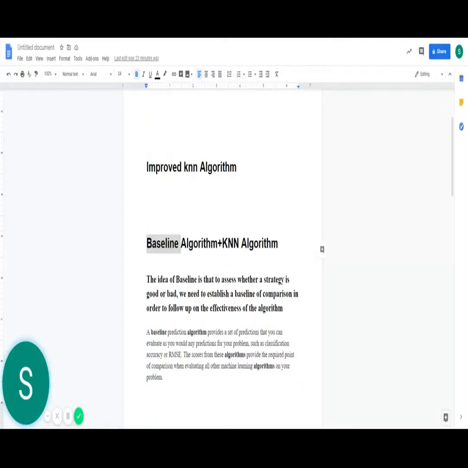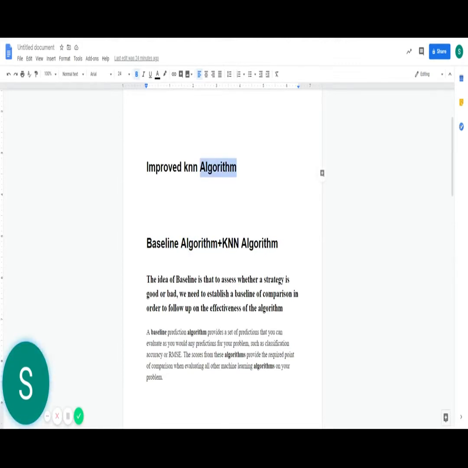After understanding what the KNN algorithm is, let's understand what the improved KNN algorithm is. Basically, the improved KNN algorithm is a combination of the baseline algorithm and the KNN algorithm. And we are going to use the improved KNN algorithm to build a music recommendation system.